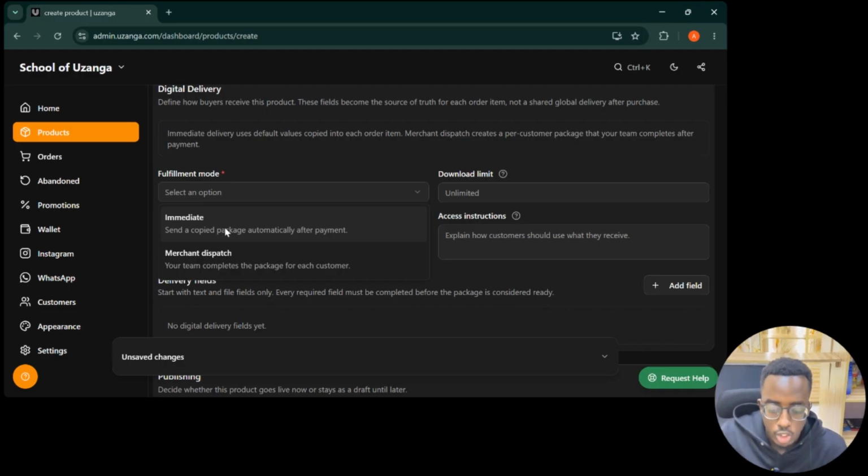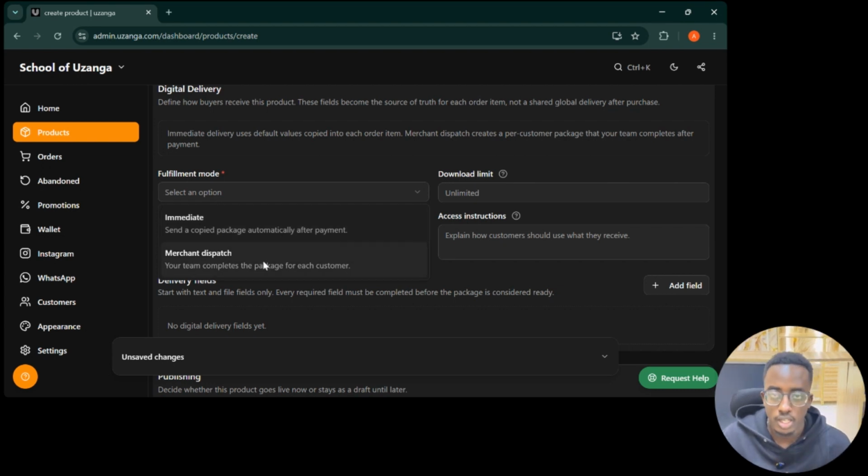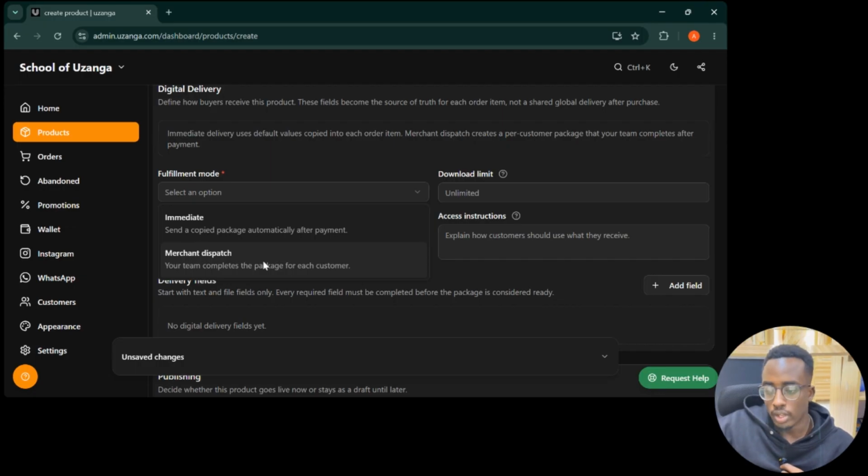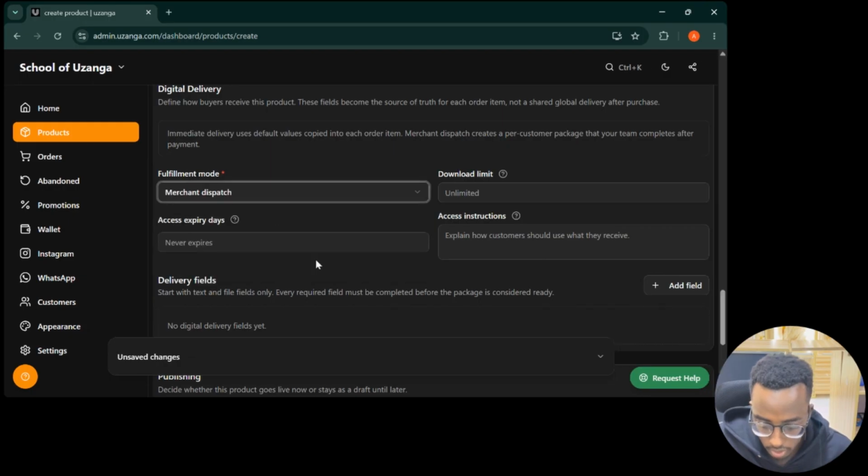Or should it happen that I pay, now I wait for you to log in here to your admin, then enter that material that I'm buying, then now I receive it via email, I get notified, then I can download it. So for this case, since I'm selling a masterclass, what I want to do is I want people to pay, then I get notified, come to my admin, tell them now which dates I will have put them in, whether on Thursday or Monday or Saturday. Then now submit that information, alert the customer so they'll receive the information via email and SMS. So to do that, we'll choose merchant dispatch.